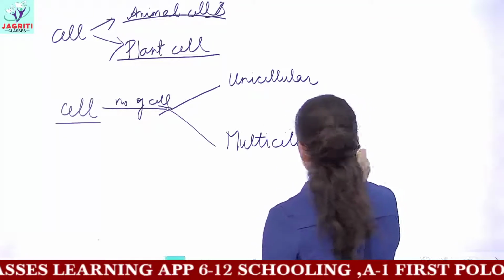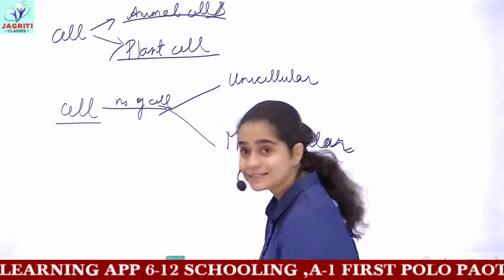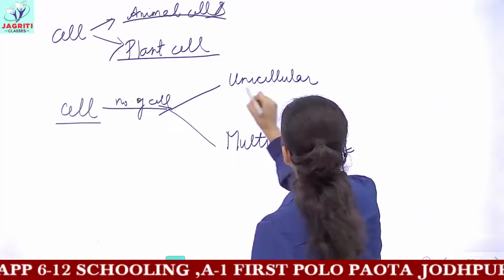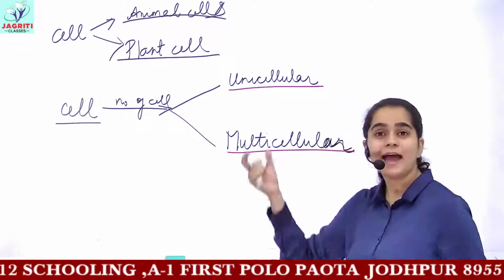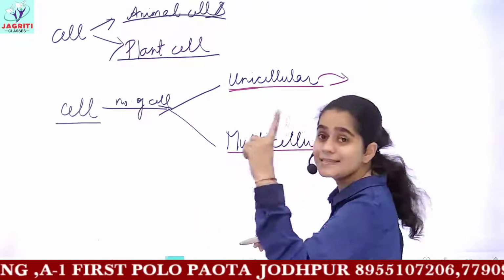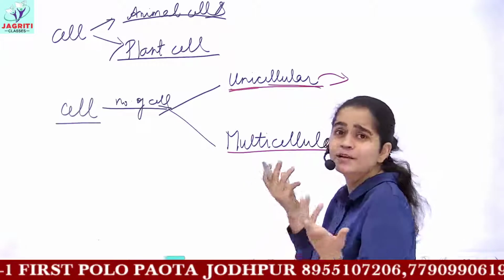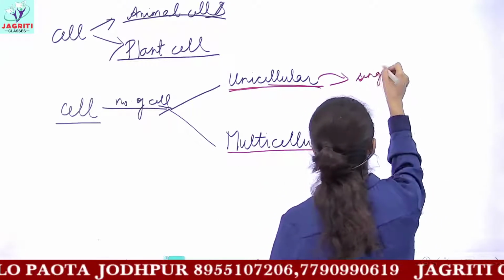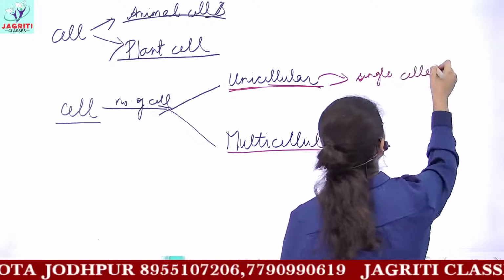And I know you have done all this in your previous classes, but we are starting with the introduction of the chapter. So unicellular and multicellular, as the name suggests: uni means one, single, and cellular means made up of cells. These are also called single-celled organisms.